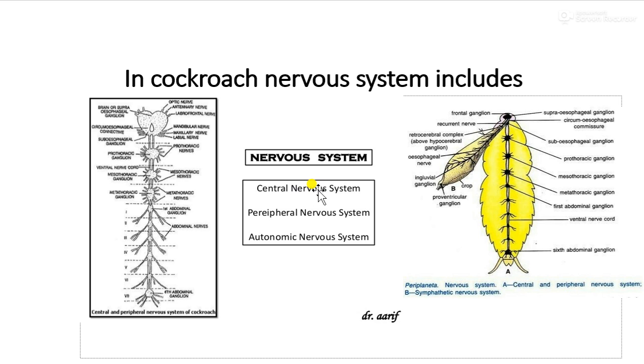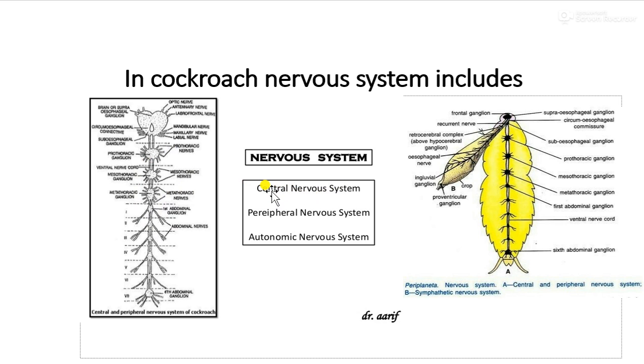The central nervous system includes the nerve ring, the double ventral cord, and the segmental ganglion. All this together constitutes the central nervous system. So we see here one by one.